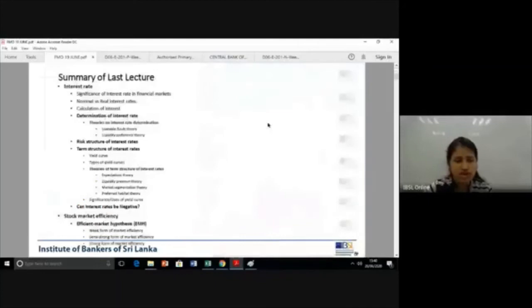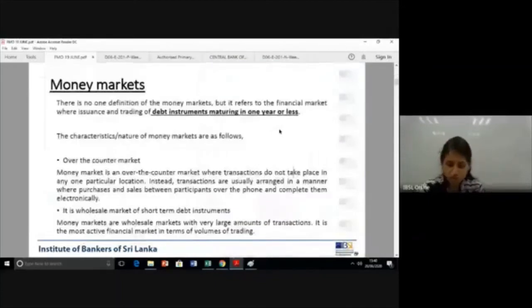So now we are going to move on to money markets. We studied money markets and capital markets under classifications of financial markets, in the second lecture, if you can recall. So what was the basis that we split? We said financial markets can be split based on maturity, and using that we came across two classifications: money markets and capital markets.